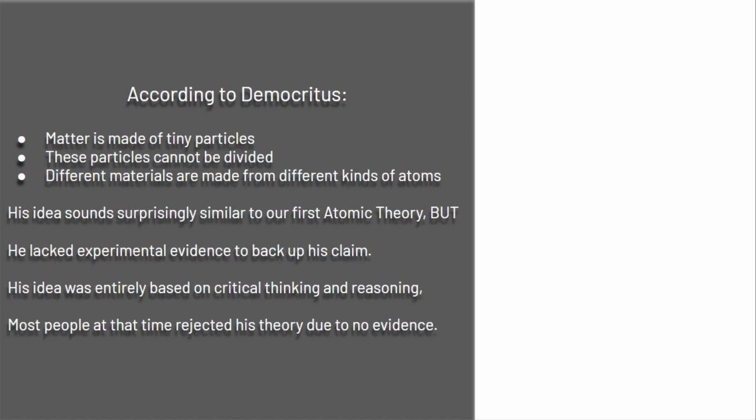tiny particles. These particles cannot be divided or cut any further, and different materials are made of different kinds of atoms. So for example, he thought a water droplet, if you keep on breaking it in half and in half and in half again, you're going to get to a water blob that cannot be cut anymore. That's the water atom. And then a piece of metal probably has little hooks, because metals don't break when you bend them. They can bend and they don't break.